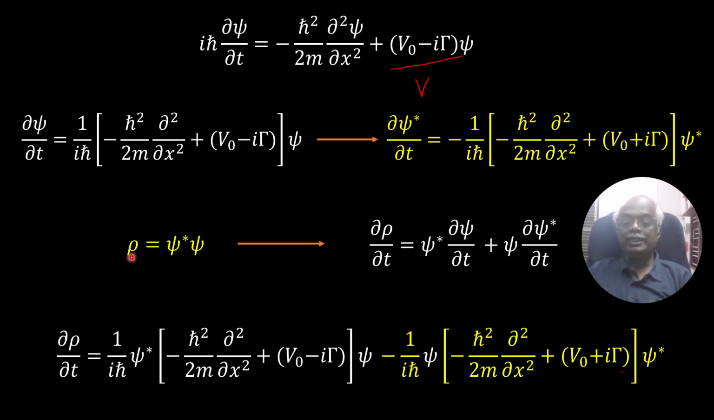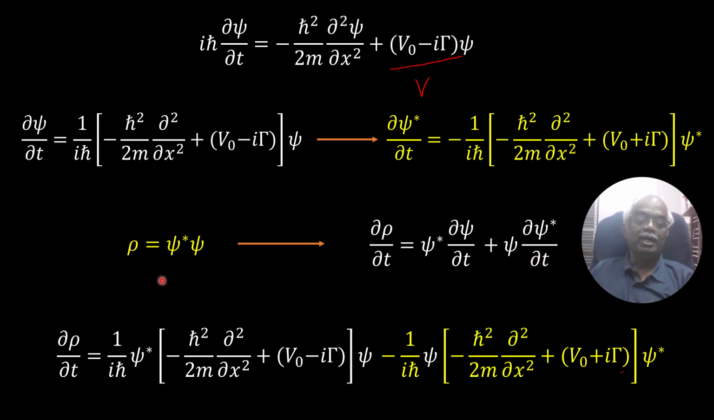So by definition, what is rho? Rho is psi star psi. Rho is actually the probability density. So the time derivative of the probability density is: you keep psi star as it is and differentiate psi, so psi star delta psi over delta t. Then you keep psi as it is and differentiate psi star, so delta psi star over delta t.